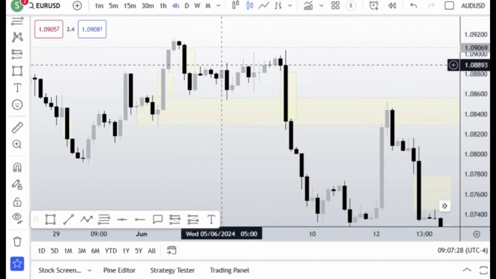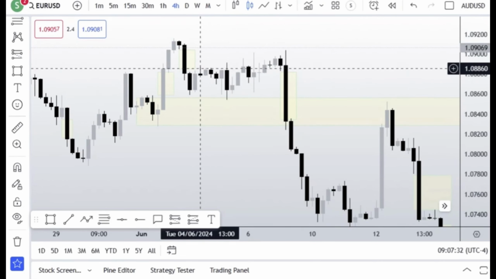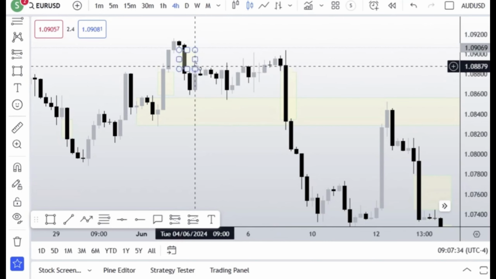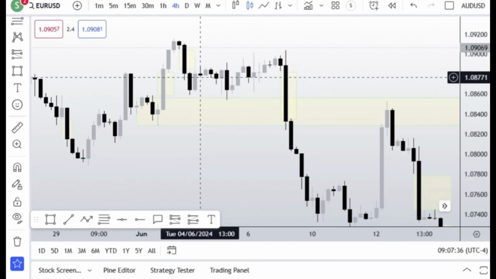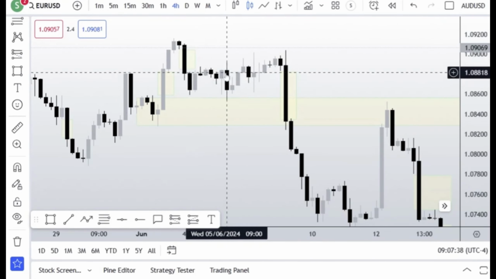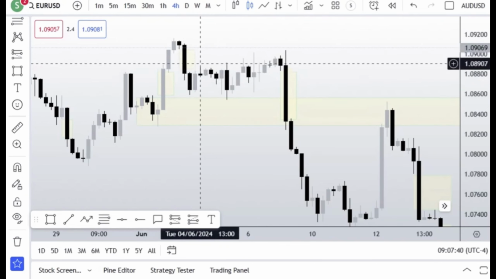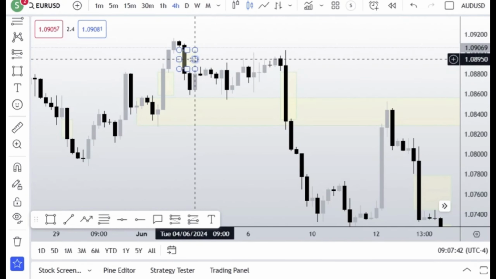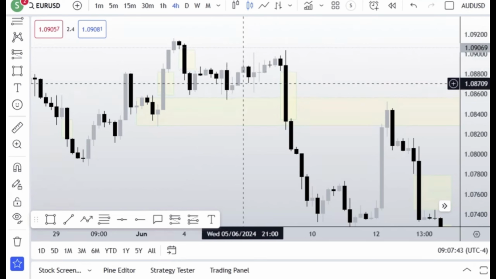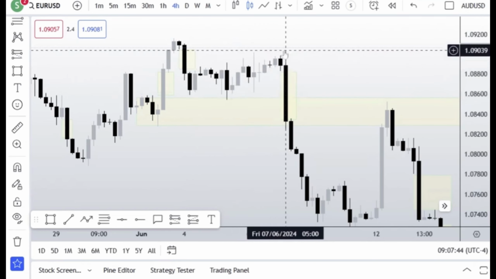So at this point, we see that this candle here sting into this high here, and then it failed to continue lower. And again, it came back to take out this high. This is the reason why I said once we sting into the fair value gap, or once we tap into the fair value gap, we are not going to consider it as a draw on liquidity.